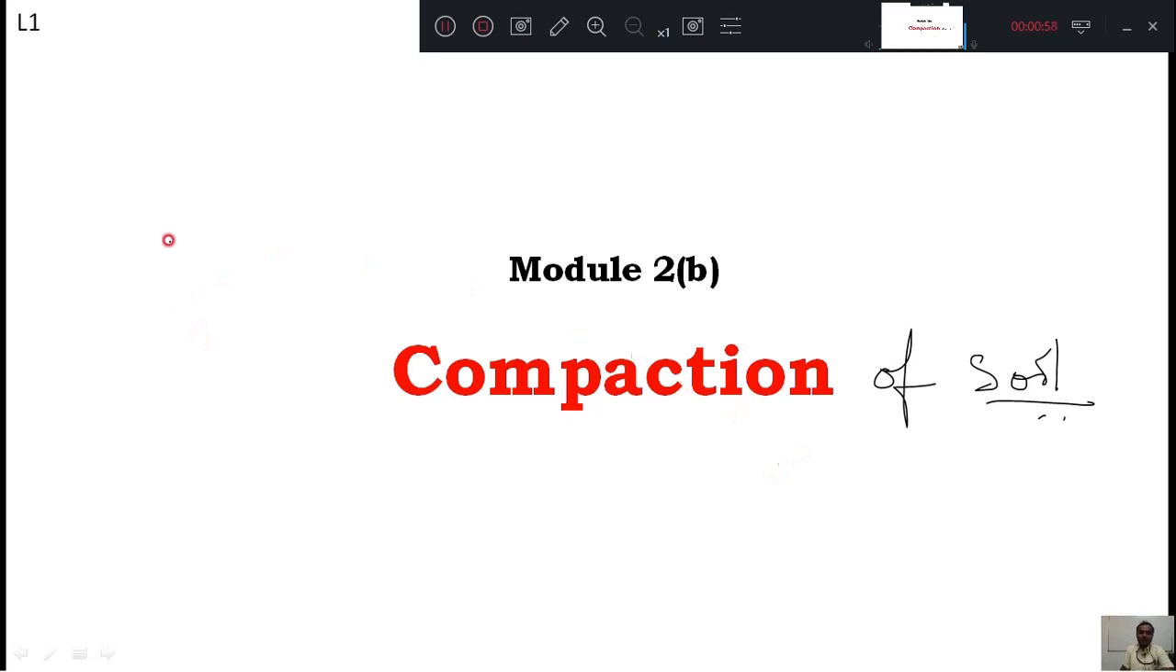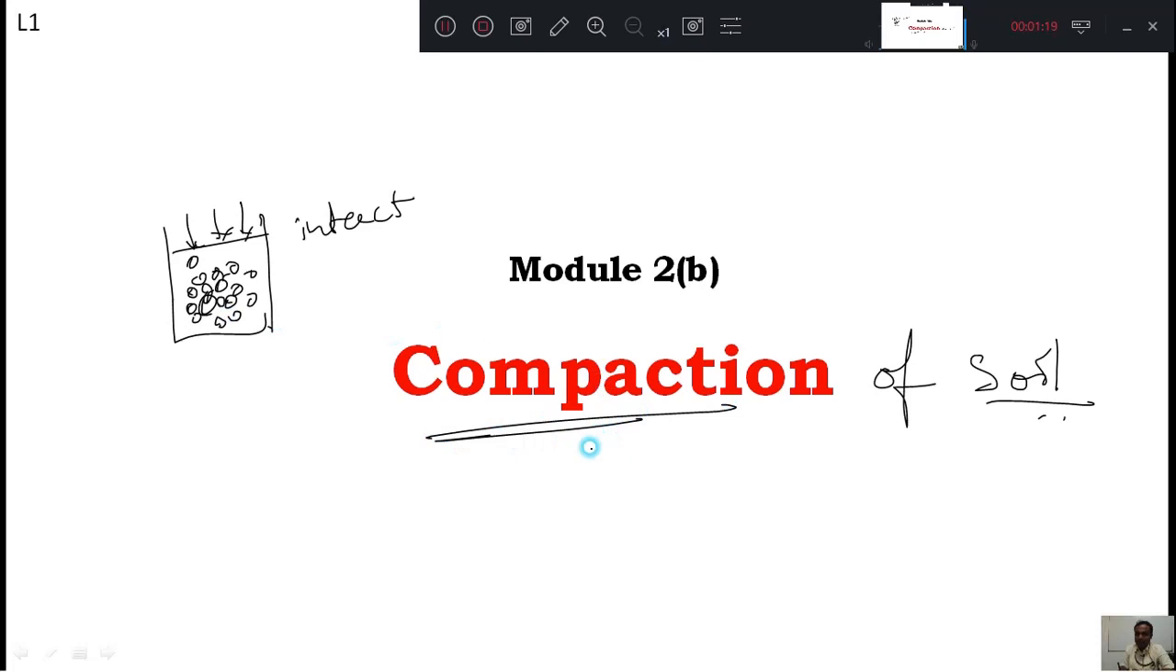Again, that soil you are going to put intact. The word intact means what? You are pressing that, and all the particles, if they are very far away from each other, then they will come close to each other. This is the meaning of compaction. The exact technical definition of compaction we will see later. Just knowing this much about compaction is enough.